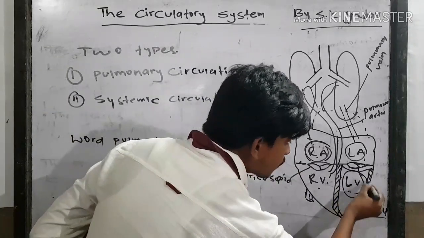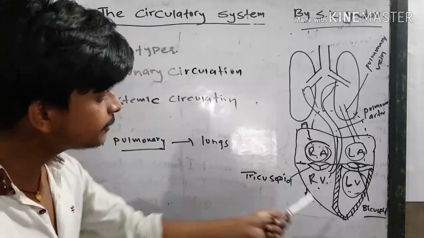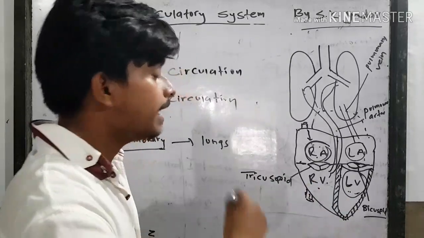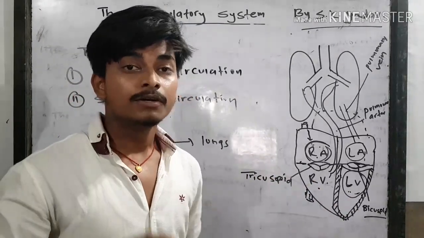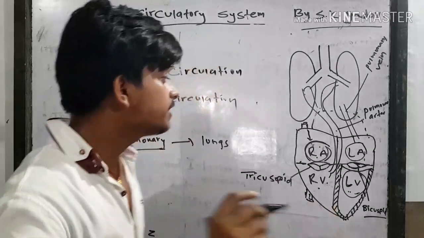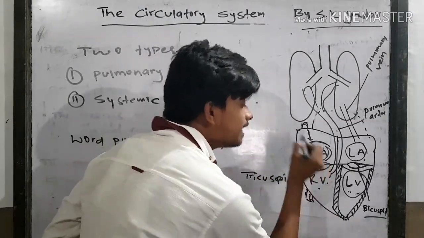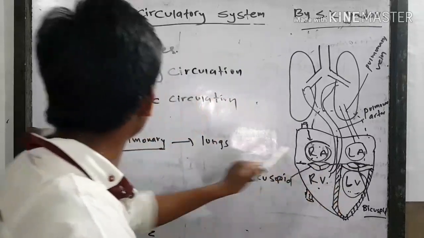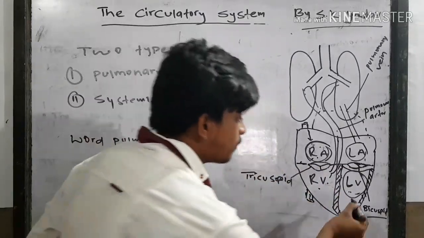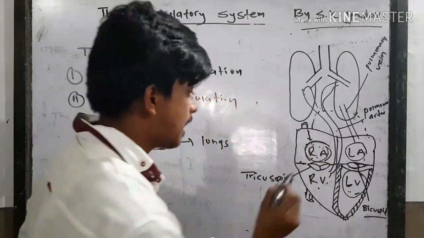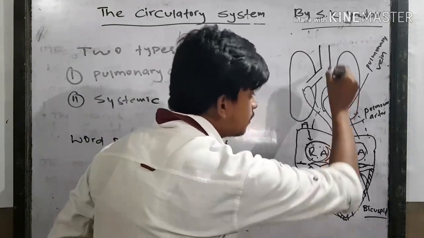So this is known as systemic circulation, from the left ventricle to the right auricle.